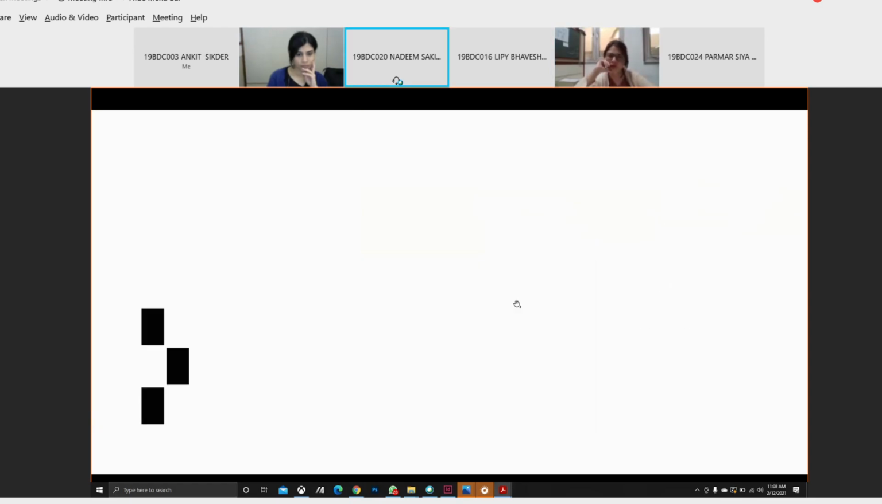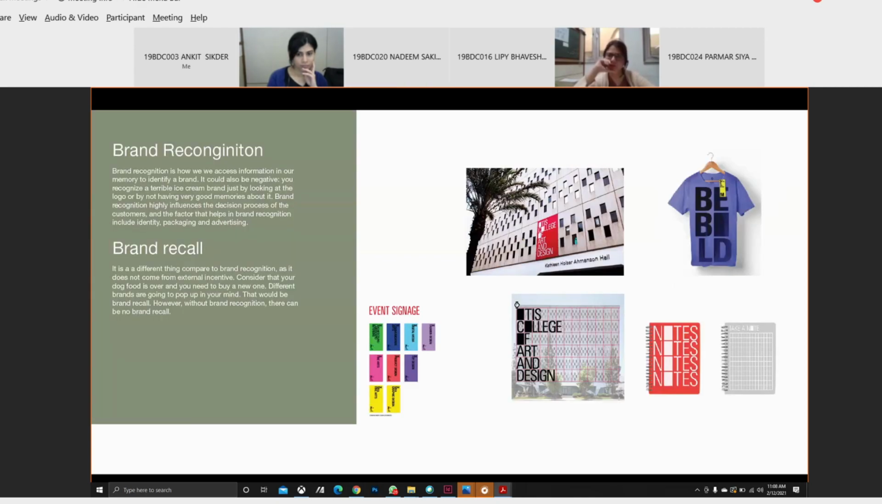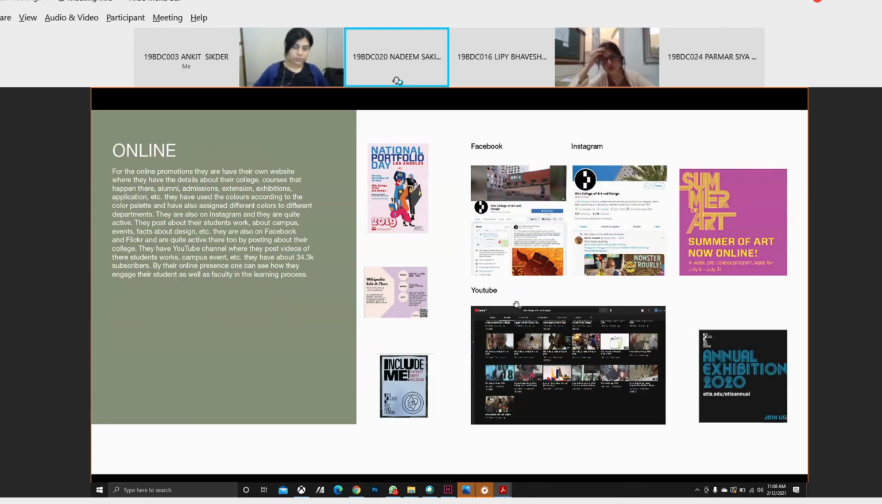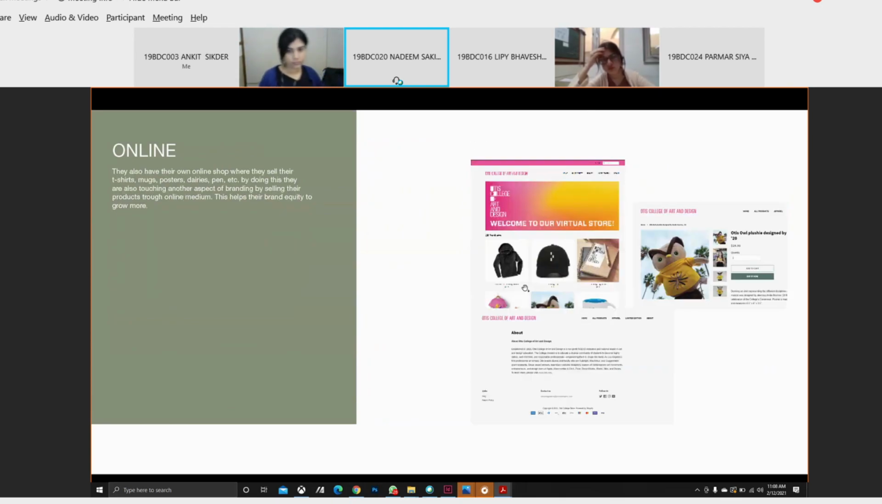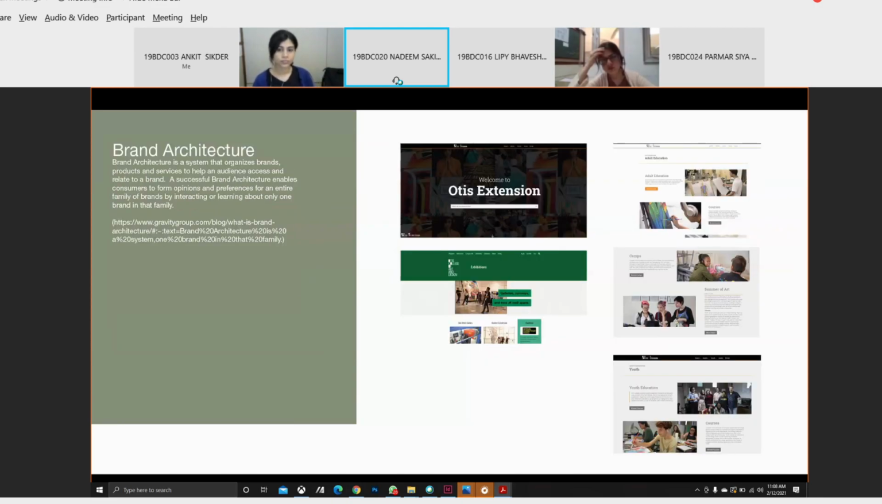Okay, yeah. Sorry. As we have seen above, it has a main logo, the parent brand, which is Otis College, and then it has some subsets, which is fashion design and other subunits of that brand itself. It also has extensions, which extended to exhibitions and camps and other courses for people who don't study in that college but want just some 3-month or 4-month courses.